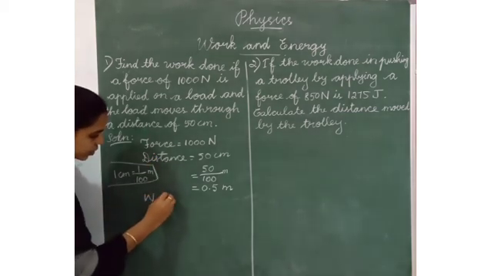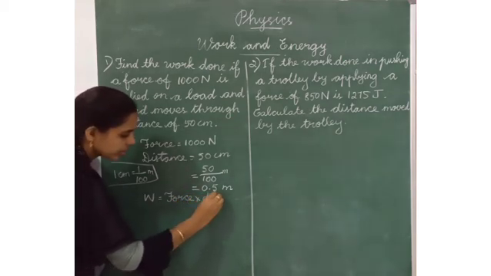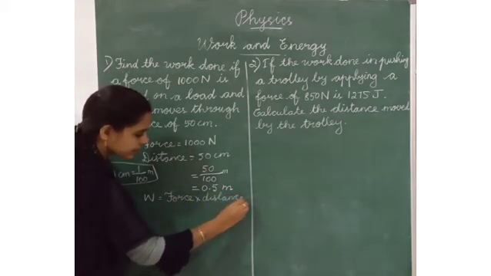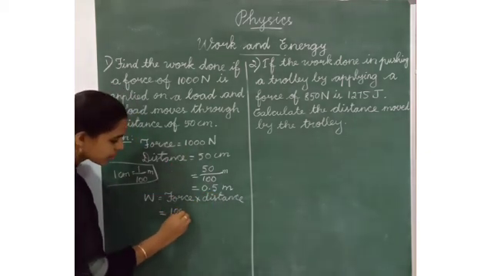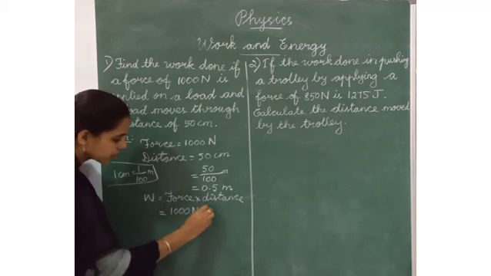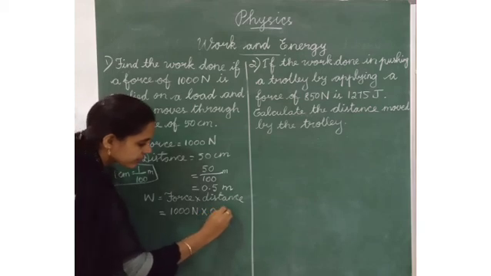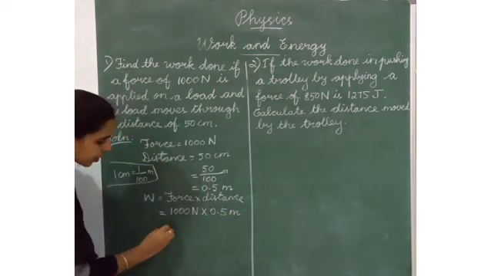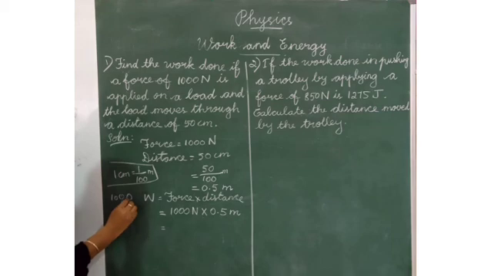Work is equal to force into distance. What is the force? 1000 Newton into distance 0.5 meter. We have to multiply these numbers. 1000 into 0.5. 5 times 1 is 5.